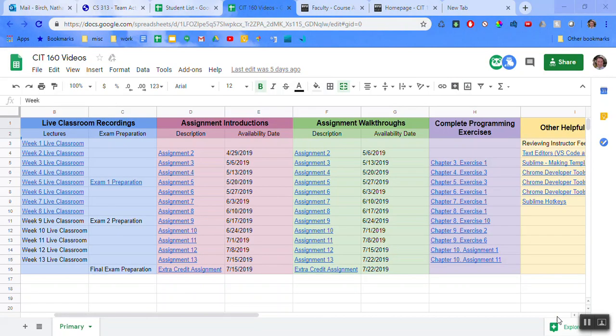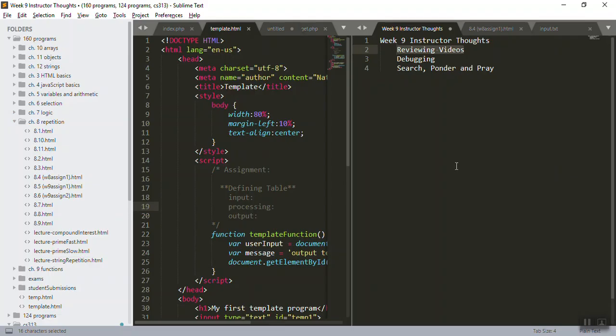And with that said, let me just come back over here real quick. I'm gonna swap those around. So, search, ponder, and pray. It's a Primary song that I love. And the premise is, before we pray for an answer, we should search it out and then ponder it, and then pray and ask for revelation.